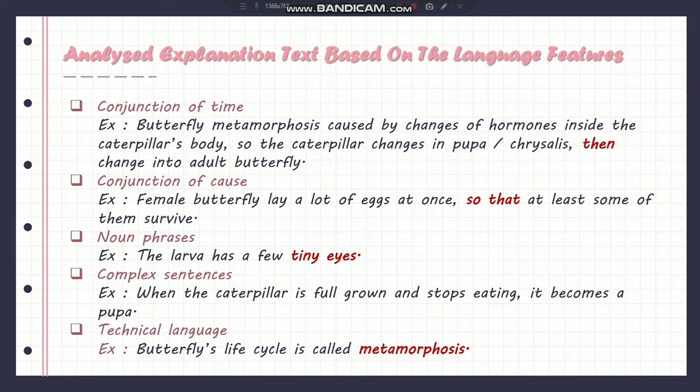9. Noun phrase is contained in the sentence: The larva has a few teeny eyes. So, an example of a noun phrase is teeny eyes. 10. Complex sentence is contained in the sentence: When the caterpillar is fully grown and stops eating, it becomes a pupa. 11. Technical language is contained in the sentence: Butterfly's life cycle is called metamorphosis. So, an example of technical language is metamorphosis.